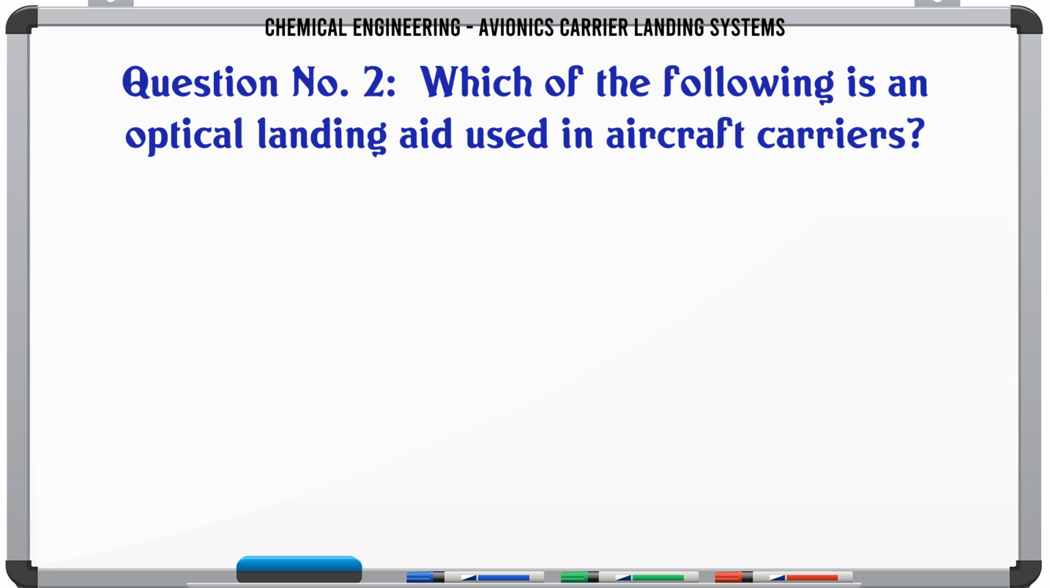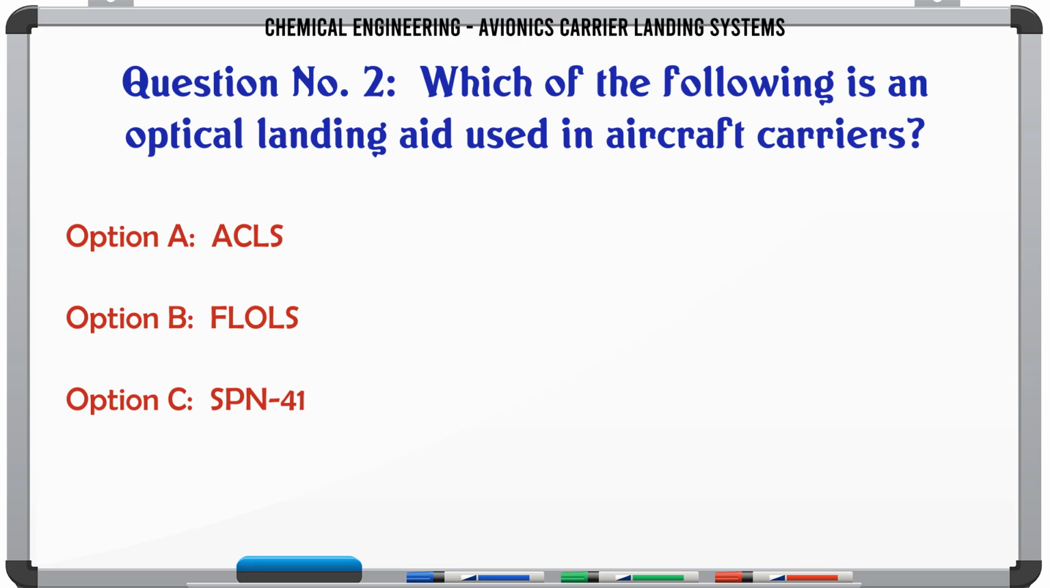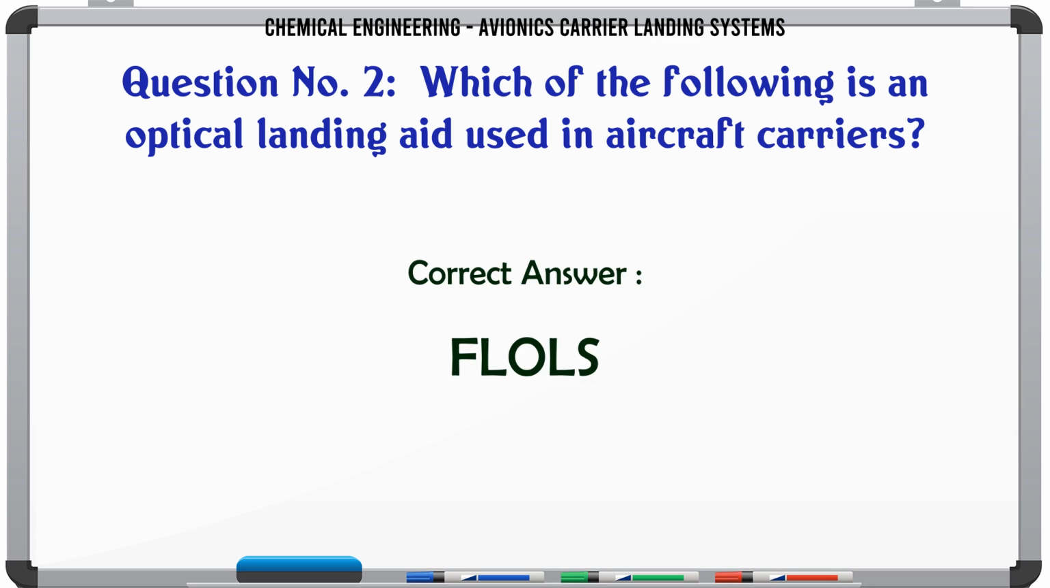Which of the following is an optical landing aid used in aircraft carriers? A. ACLS. B. FLOLS. C. SPN 41. D. SPN 46. The correct answer is FLOLS.